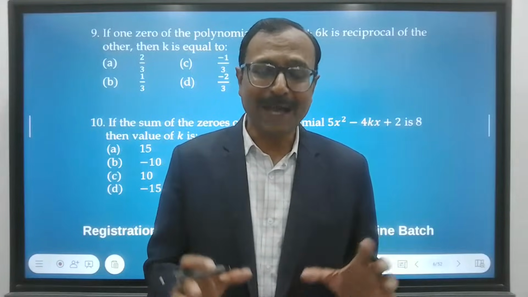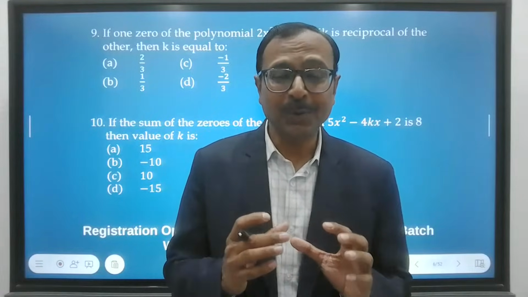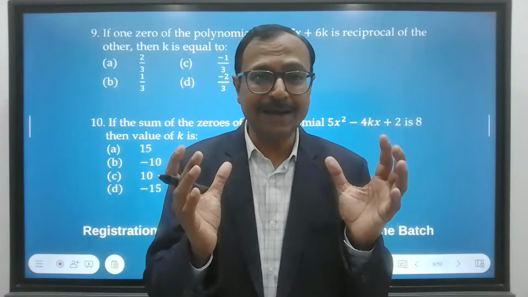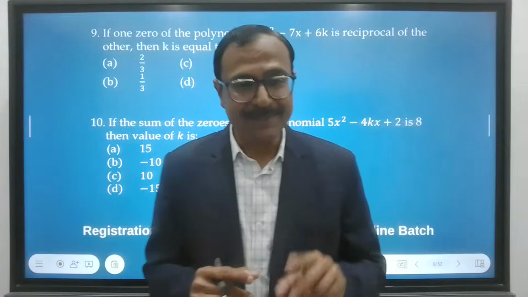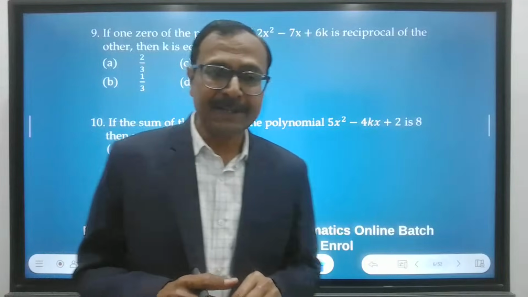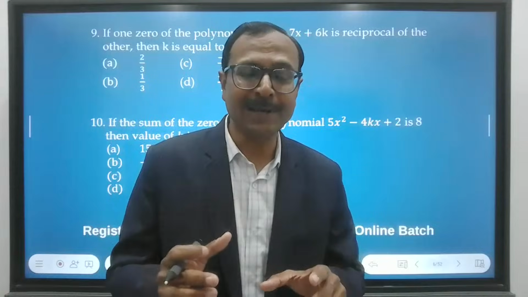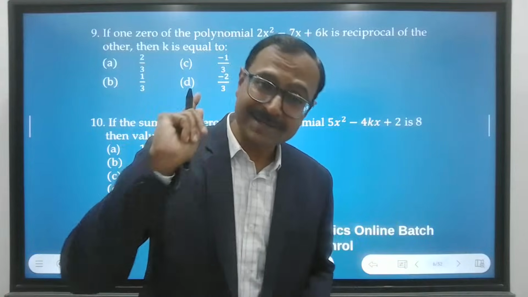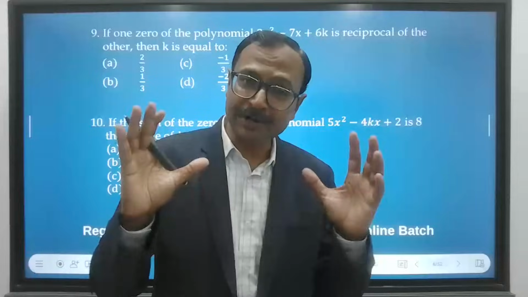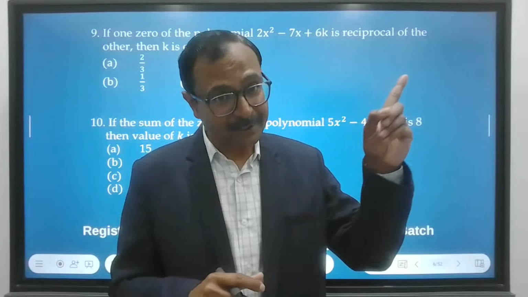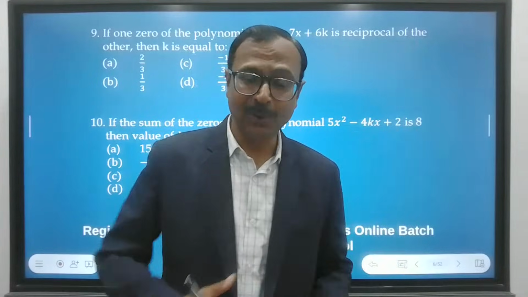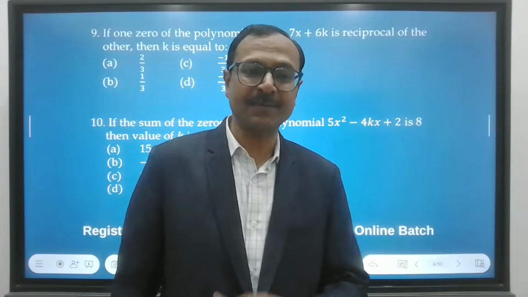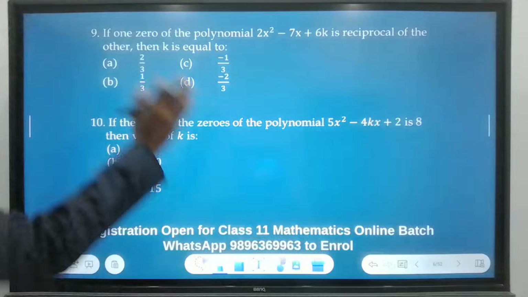So maths is like that. You need to have very good concept clarity and apply those concepts in the exam. Don't think that you are going to get the same question in the exam. That doesn't work, and it will never work from class 11th onwards. You will solve 100 questions and you will get the 123rd question in the exam. So maths doesn't work like that, please. Okay, let's have this question.